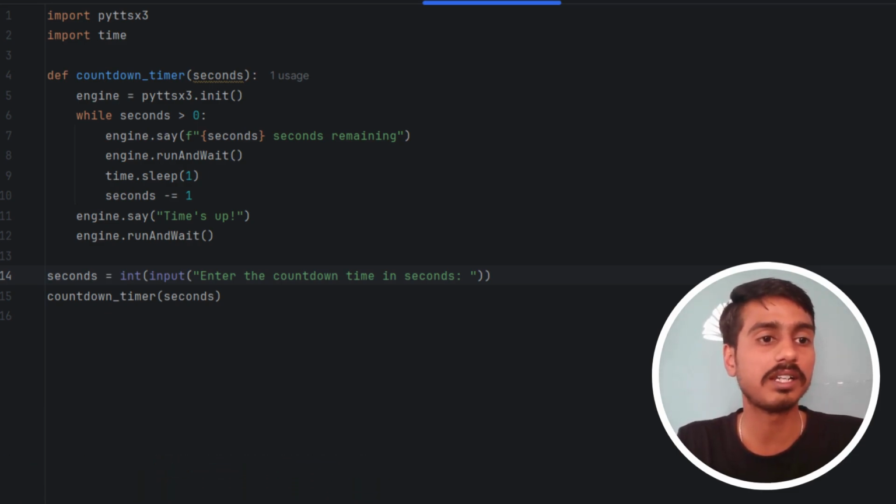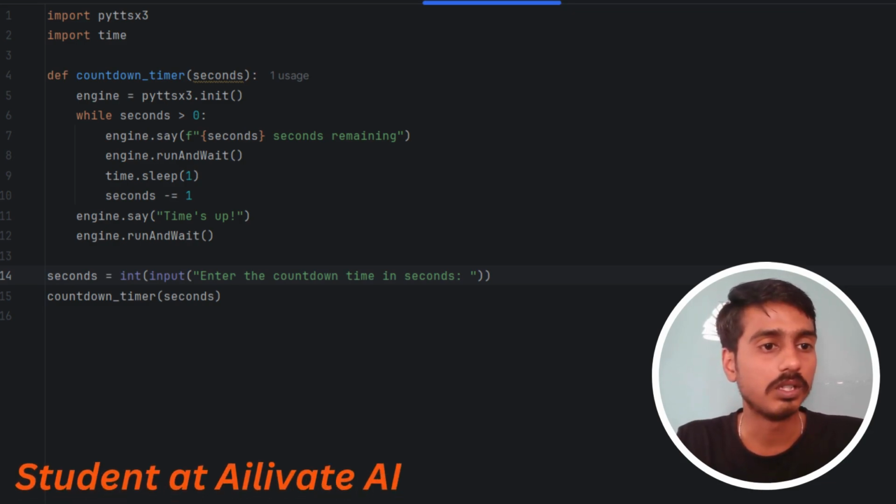Next, we initialize the library with pyttsx3.init. It is used to convert text to speech. So the engine object allows us to use the functionality of this library. That's what the engine means.